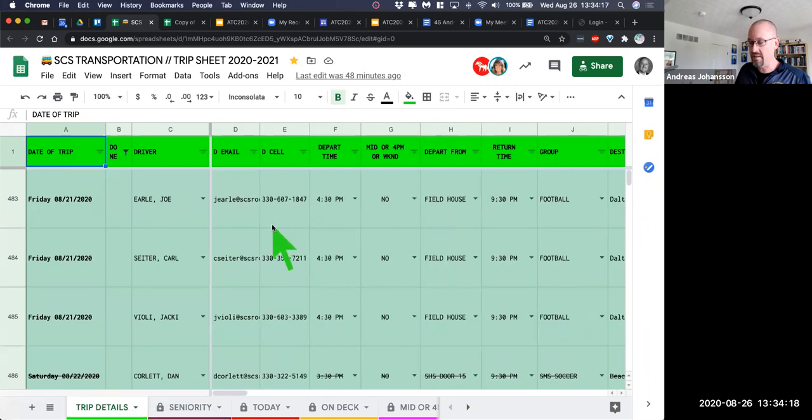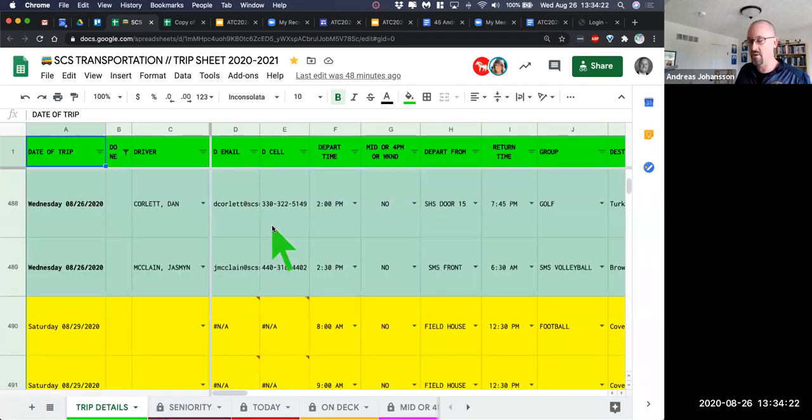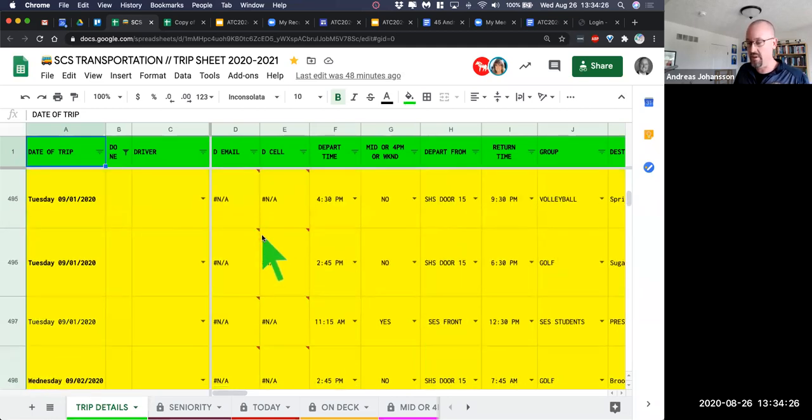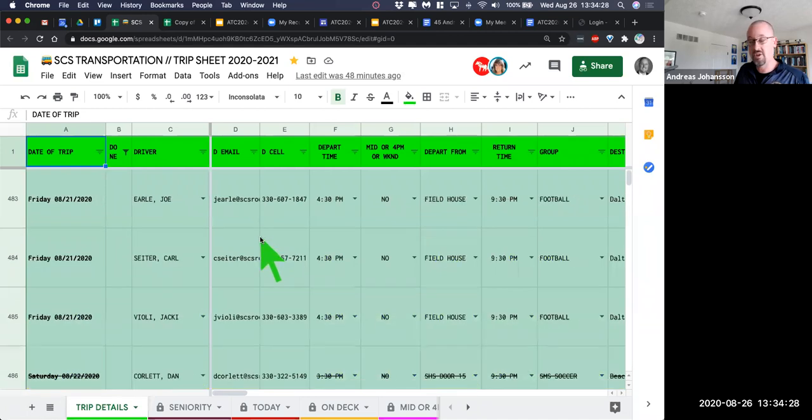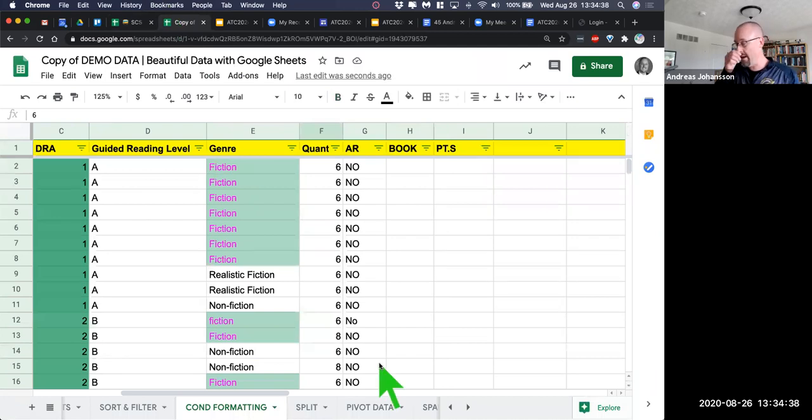And I do a lot of things in here, but essentially green tells me that they're bid out, they're ready to go. We're able to send those trips. Yellow, nothing has happened yet. We haven't bid them out. And then there's a couple other colors. If we don't have the information, then it'll show up in red, and so on and so forth. So that's sort of a real world use of that. So that's a little bit about formatting and conditional highlighting or conditional formatting.